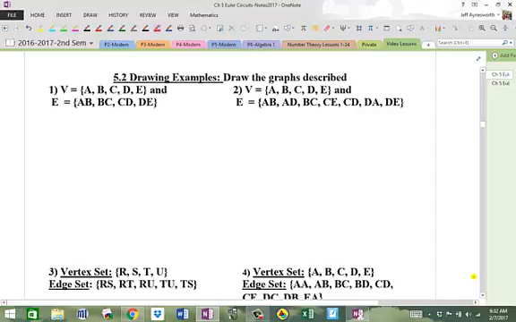So if you need help with this, go ahead and go to my website and take a look at the second half or part 2 of the section 5.2 video. And basically it's a reverse process. I give you the vertex set and the edge set, you come up with a graph. And what's cool about these is that there's multiple graphs possible, okay? You just got to make sure they're the same.